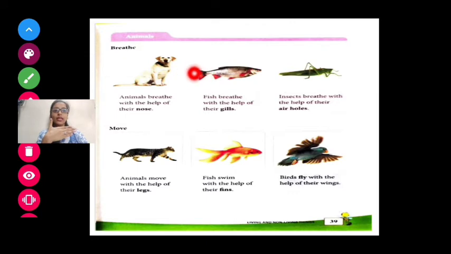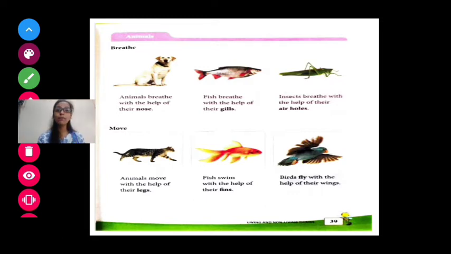The fish has the tail, here it has the mouth, and here the wings are there. And here is the tail, here is the mouth. As you can see, this part of the fish where I have kept this red dot is called gills. With the help of these gills, fish can breathe.